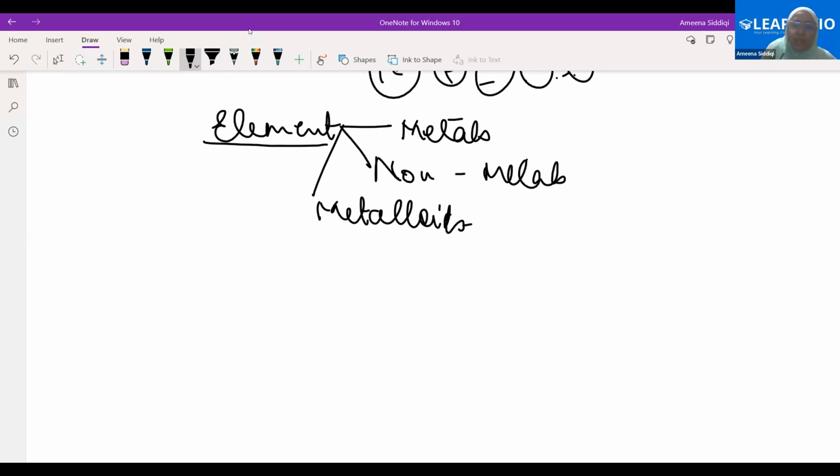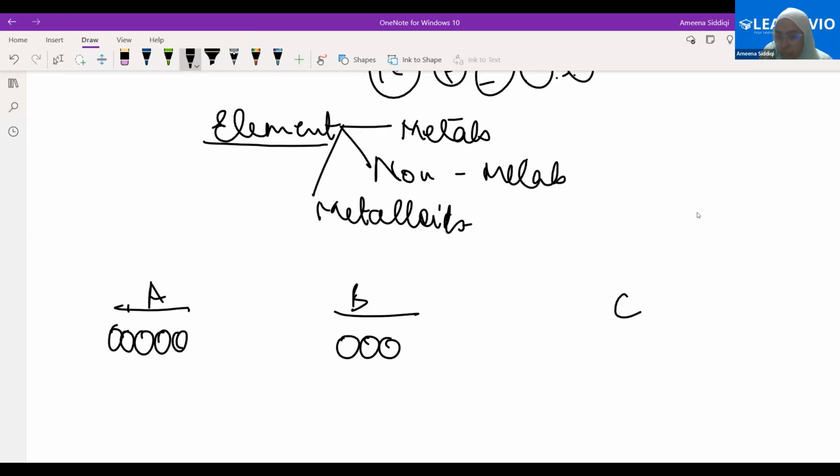The point is this. What I said was, when we are referring to elements, let's say we have A element, B element and C element. All the A atoms would be combining together. All the B atoms would be combining together. All the C atoms would be combining together.